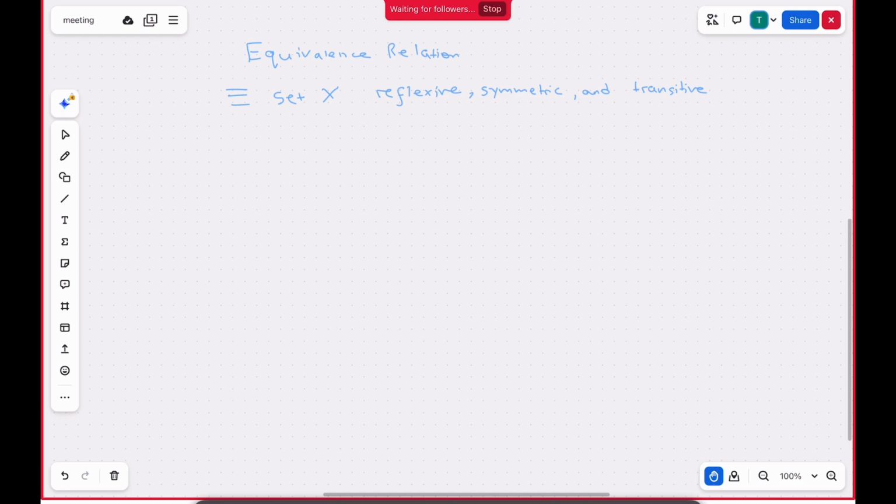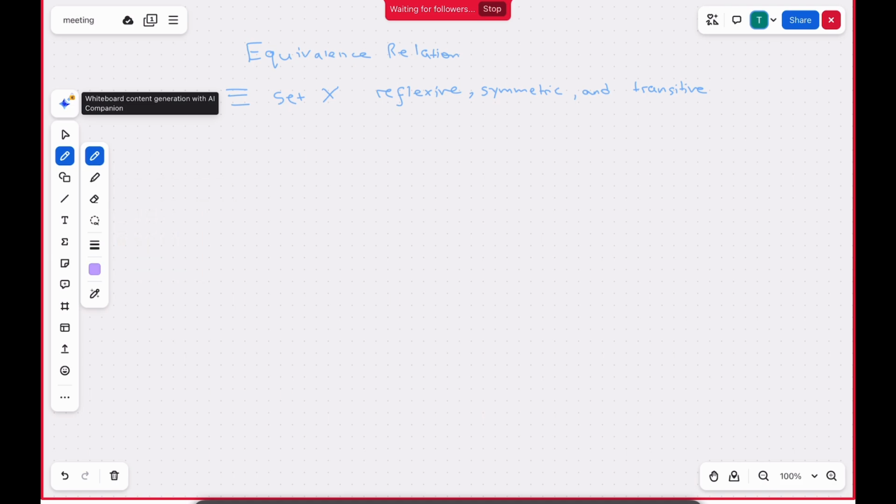So let's look at an example where you have to prove whether something is an equivalence relation or not. Let's define a relation, where this is the symbol.